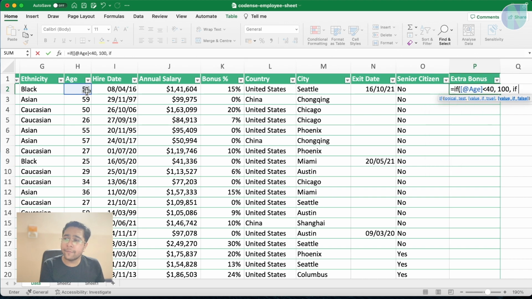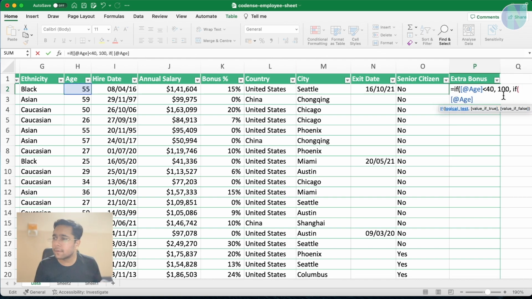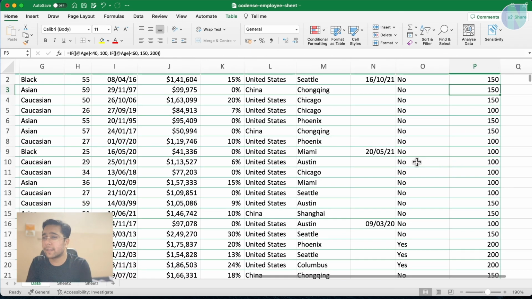Then I will put a comma. If, I will put a bracket here again. If the age of the employee is less than 60, I want to give maybe $150. And if it is greater than 60, I want to give $200 to the employees. So see, it is coming up automatically. Now see, it is a nested IF condition.